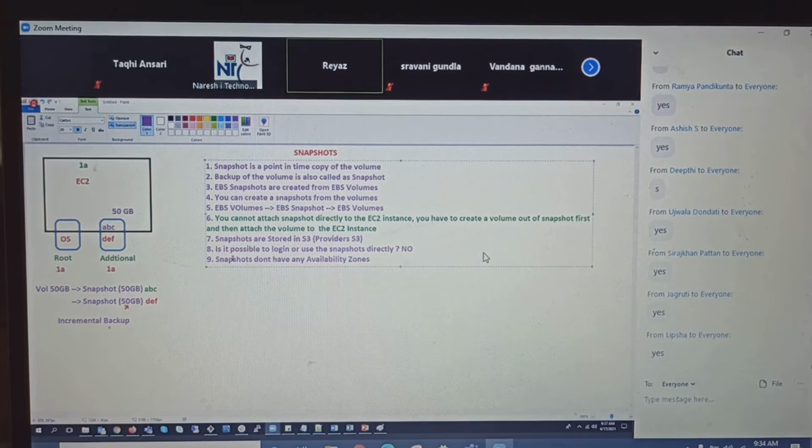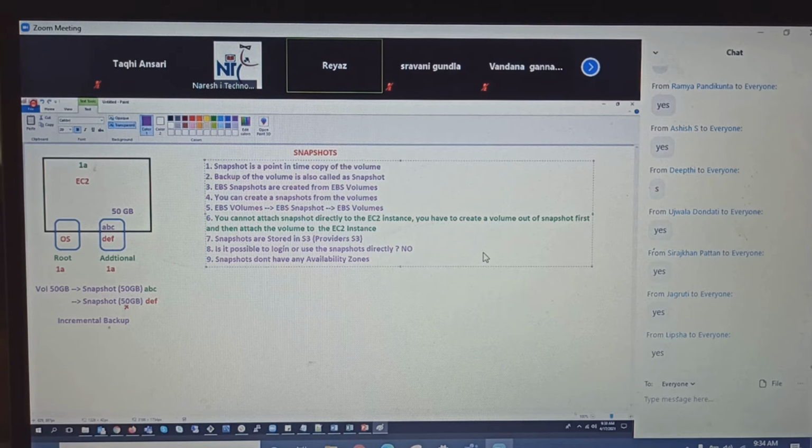If you want that data to be available in 1A or 1B or 1C, create a volume out of it, because volumes have availability zones. While creating a volume from the snapshot, you can easily select the availability zone. But for the snapshots, you don't have any availability zones.